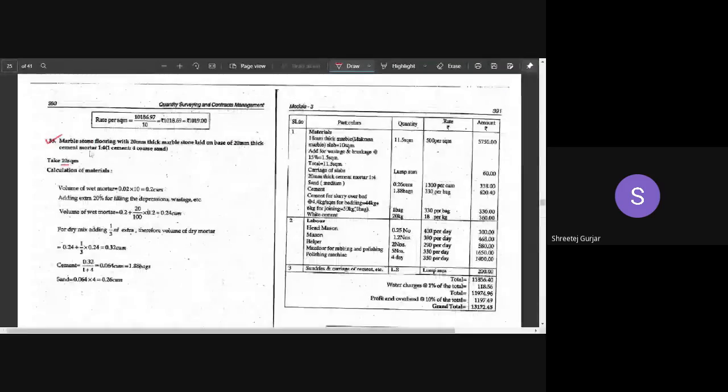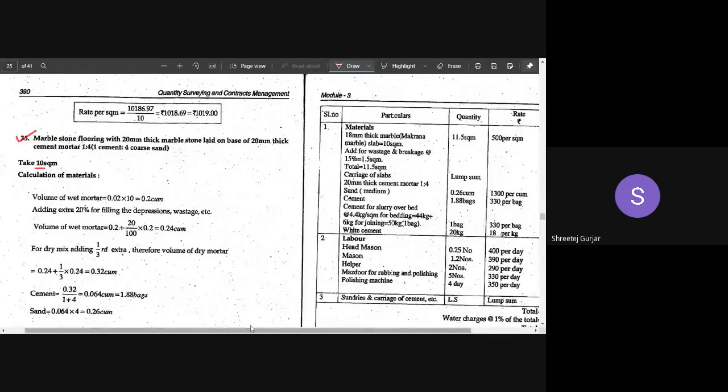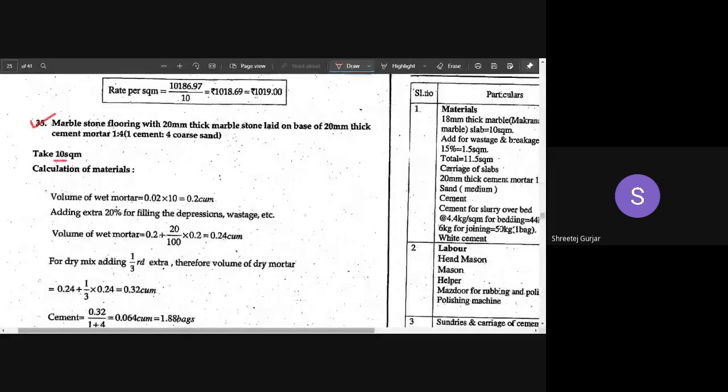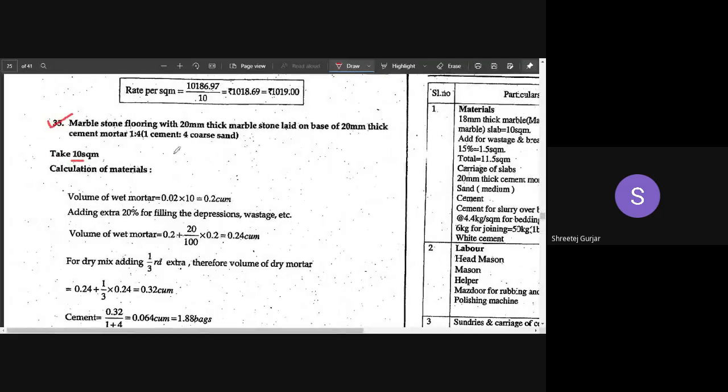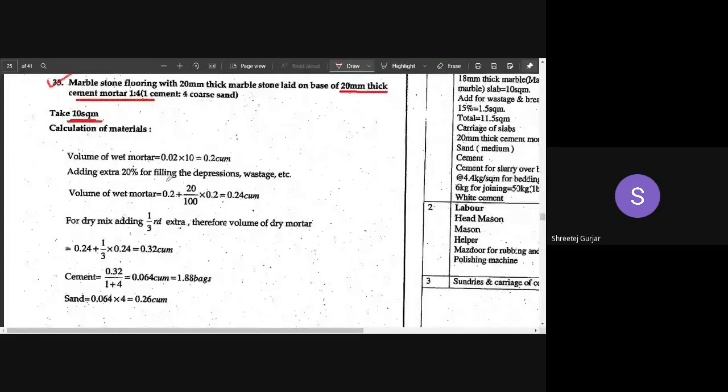Then coming to marble stone flooring, you can see here, same thing as we have done for granite. First calculate the cement mortar calculation. You have to do cement mortar taking 10 square centimeter as the assumed floor area. Calculate the material quantities.